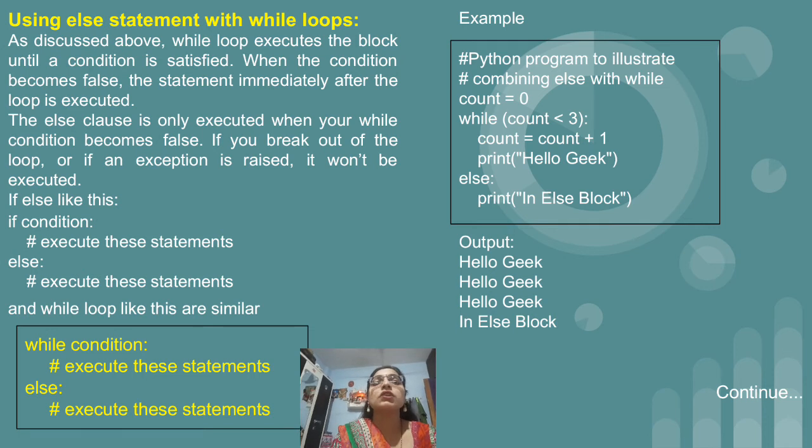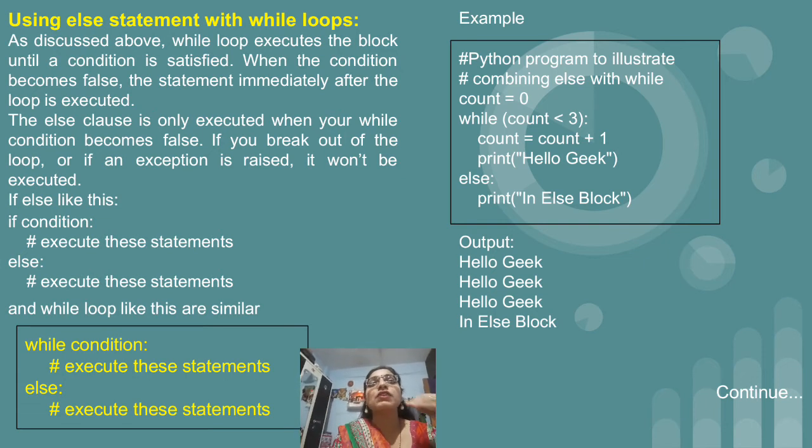So again, count equal to 0 we have initialized. After that, in while we have written the condition as count less than 3. If this condition is true, then we want to display two sentences, that is, increment the value of count by 1. For that we have written count equal to count plus 1, and after that a print statement is used to display hello group. And along with while we have an else part also, that is else colon, where we want to print a statement in the else block.